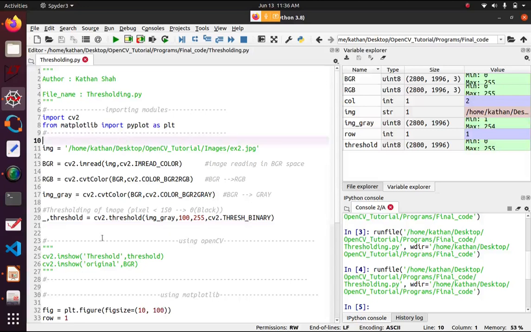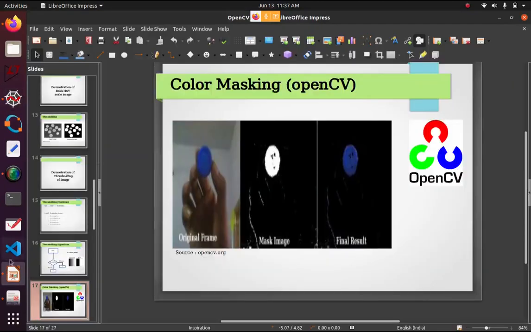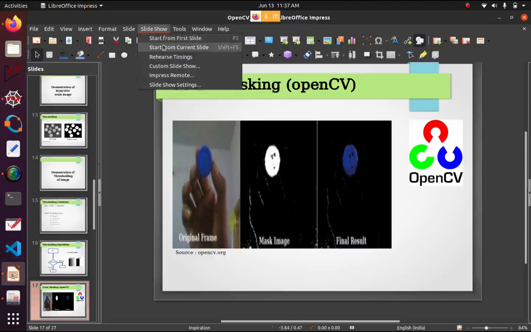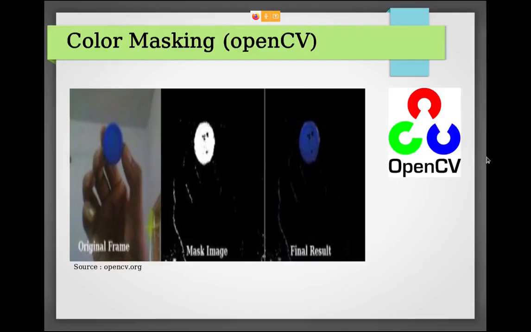Okay, I hope you have done it at your end. Now let's move on to the next part, color masking. Now you know the importance of the HSV color space. Color masking is basically done for tracking any color. In the original frame the blue color is available, the blue object.